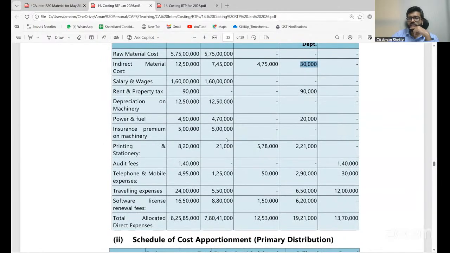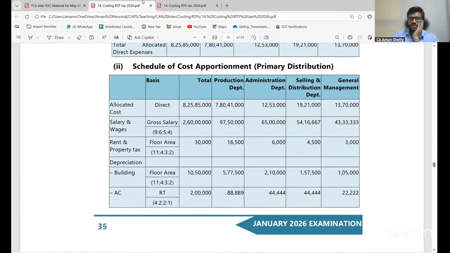Don't get scared looking at the question because it's lengthy. Based on that, allocation is done. Is it clear? Next comes apportionment. So first allocated cost. This is based on primary distribution, correct? Then comes my apportionment, salary and wages.